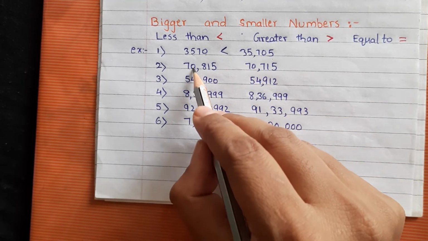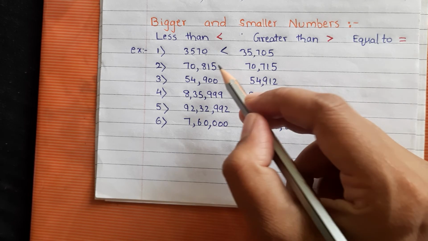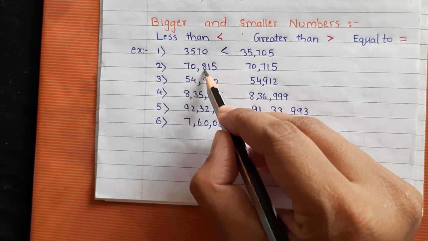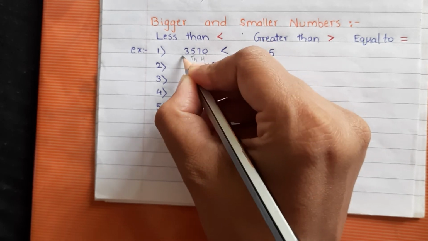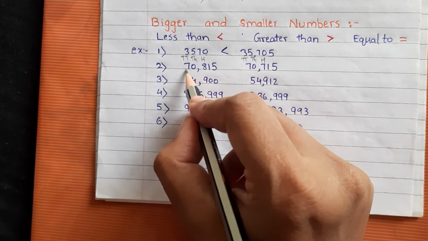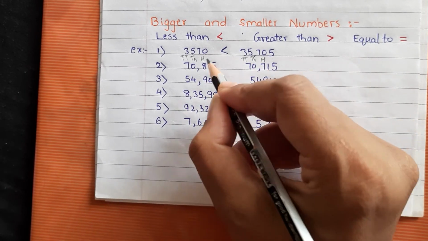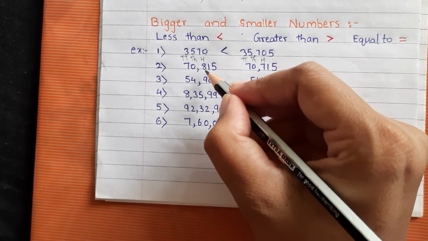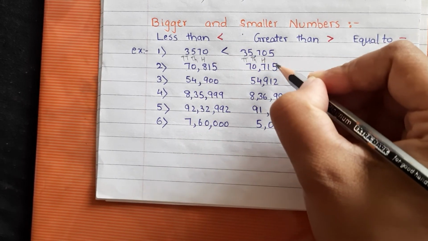Here also both the digits are the same. Again we cannot decide which is bigger and which is smaller. Then move on to the hundreds place. This is our hundreds place, this is 1000 and this is 10,000. So the 10,000 place is the same, the 1000 place is the same, so we cannot decide. Now look at the hundreds place. Here there are 8 hundreds and here there are 7 hundreds. So this whole number is bigger than this whole number.